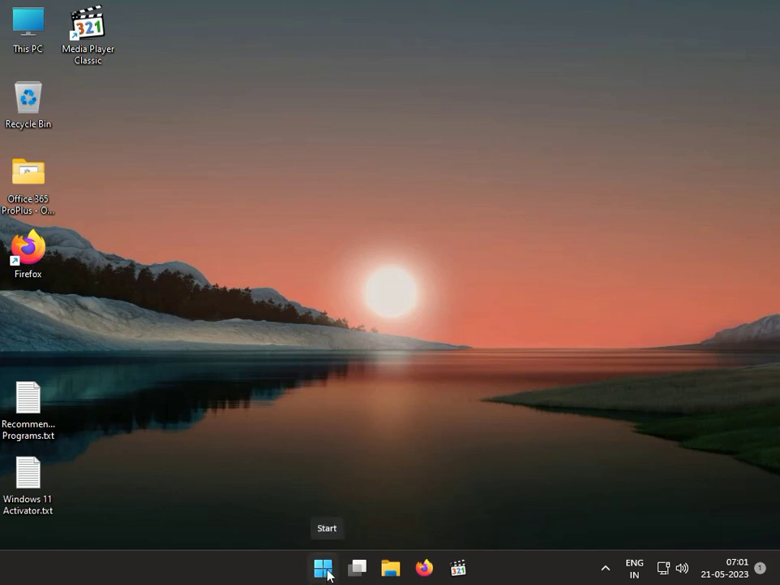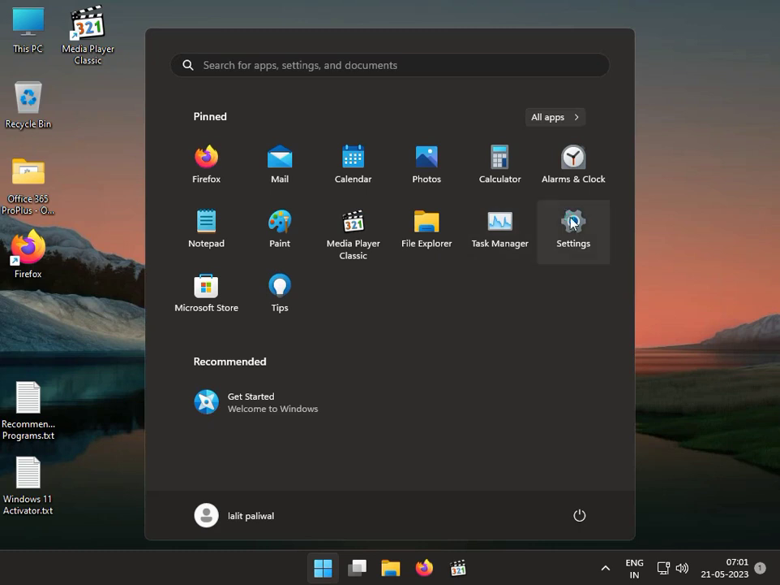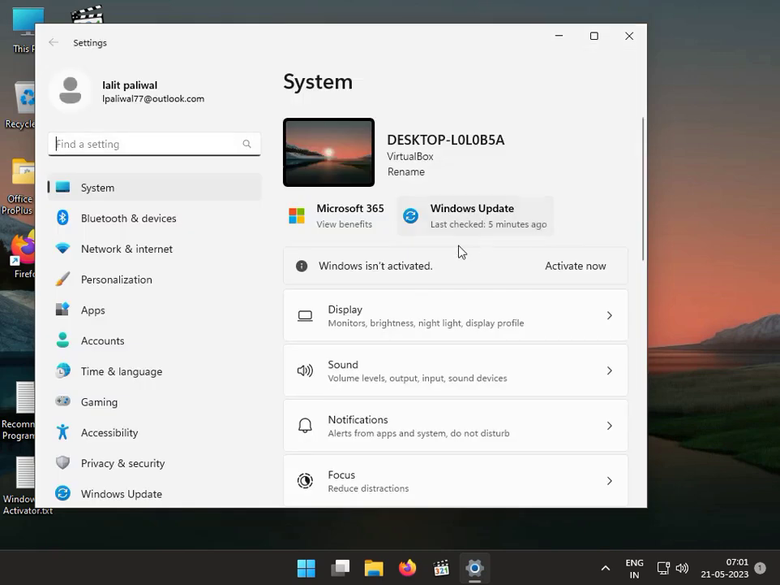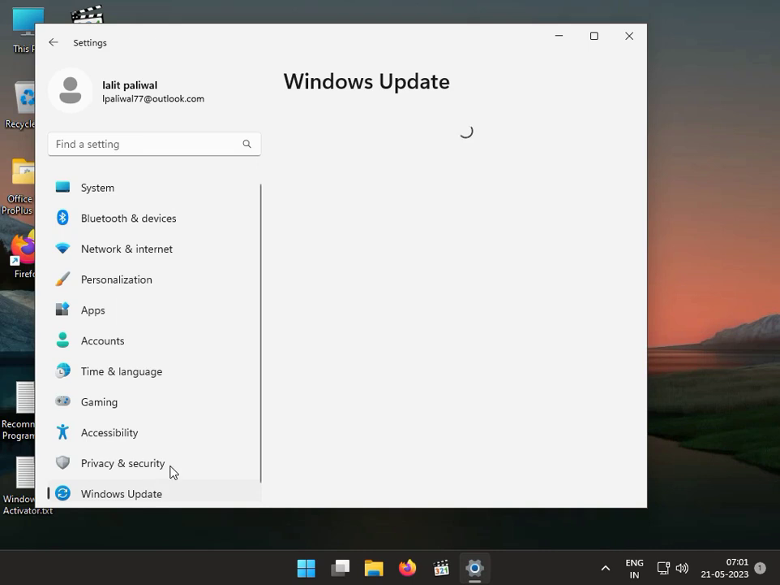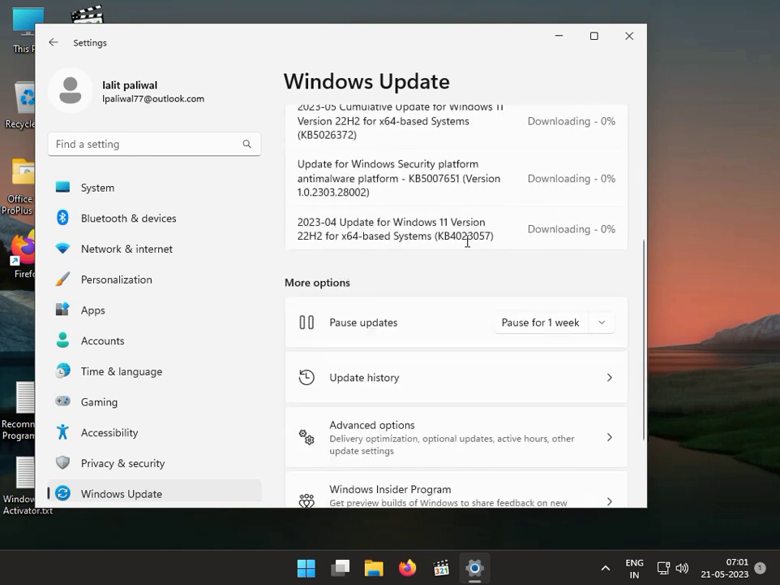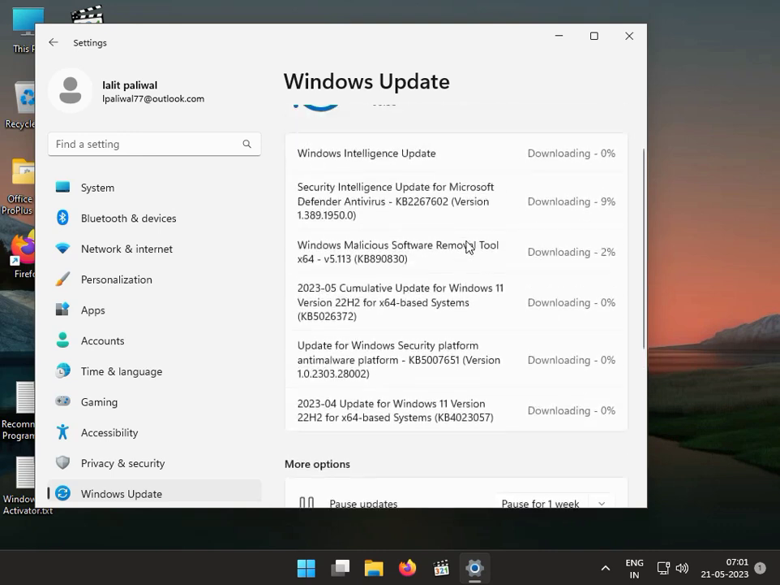Also, next solution is click the start button, go to Settings and check your Windows Update. Check whether it is properly updated or not. If you have any pending update, please first update your system and then check it like this. Okay, and next solution.